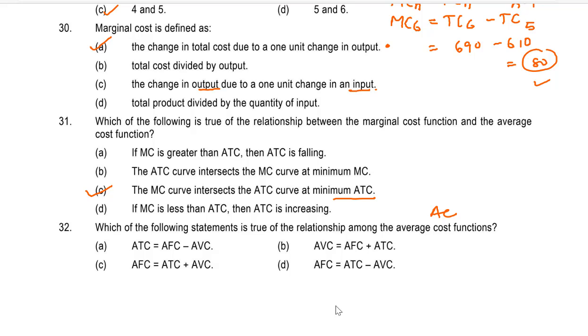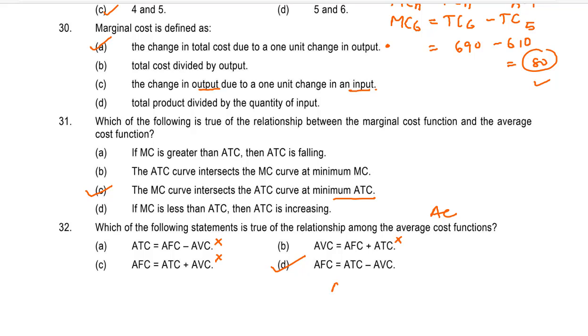A. Average total cost equal to average fixed cost minus average variable cost. Not possible. B. Average variable cost equal to average fixed cost plus total cost. Not possible. C. Average fixed cost equal to total plus variable, that is average total cost plus average variable cost. The equation is faulty. Or D. Average fixed cost equal to average total cost minus average variable cost. So the answer is 32D.